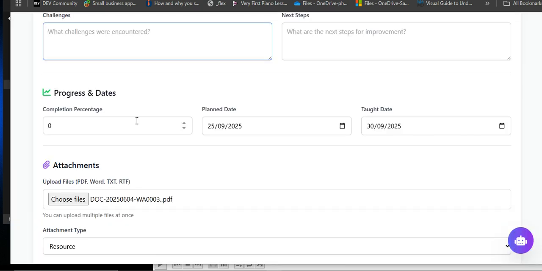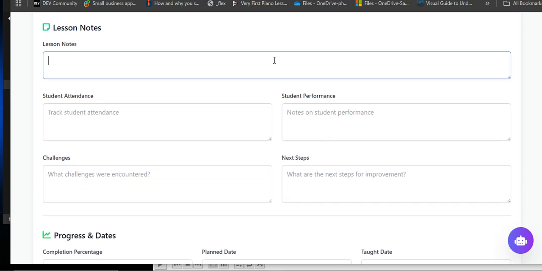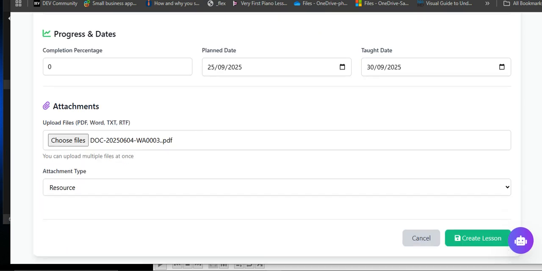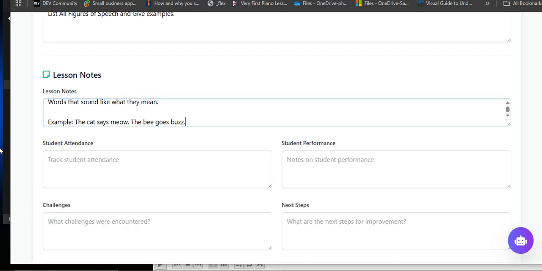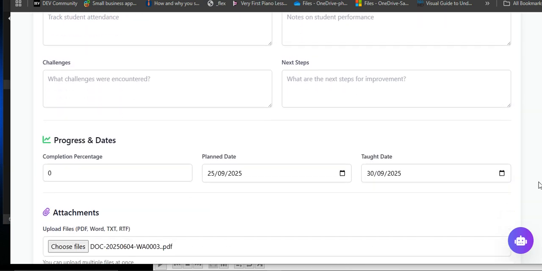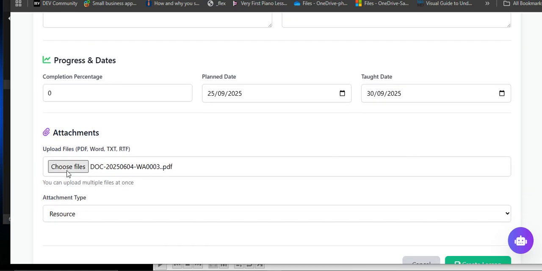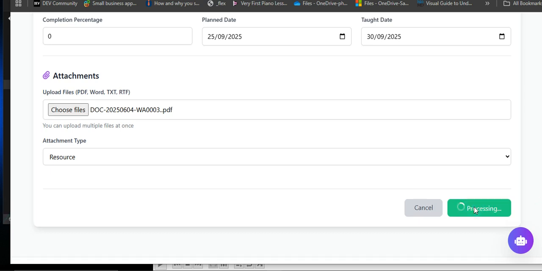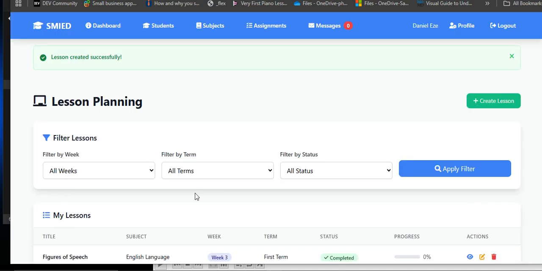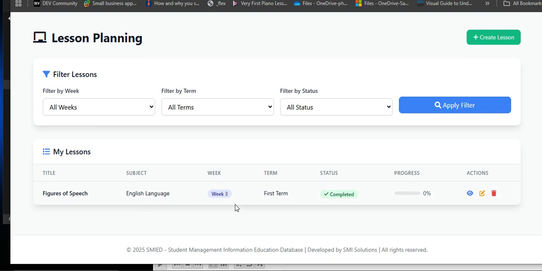So let's go back to our app, and of course I'm going to paste this in lesson notes. So just paste your information there, so that's all. Like I said, if you have all your lesson notes, you can do your typing like that, and if you have a document already prepared, you can upload it. Okay, so once you are done, the next thing is to create lesson notes. So the lesson note has been created. Okay? And now this is the lesson note you just created.